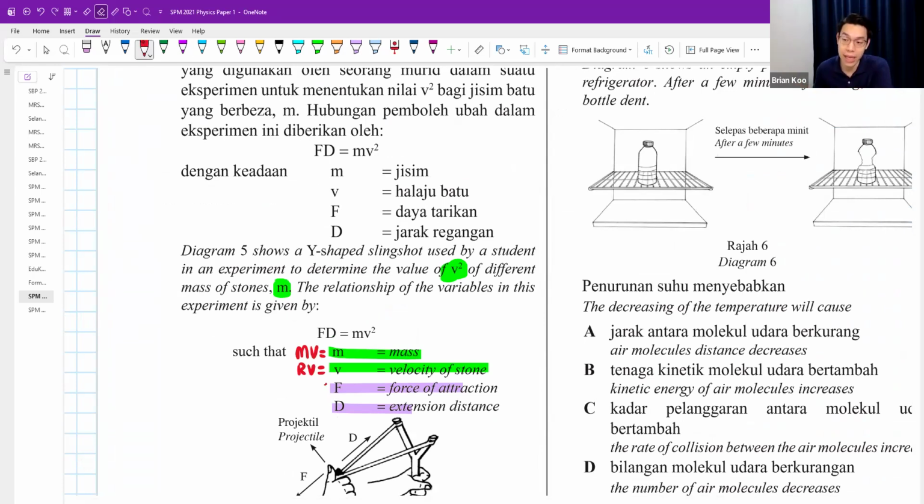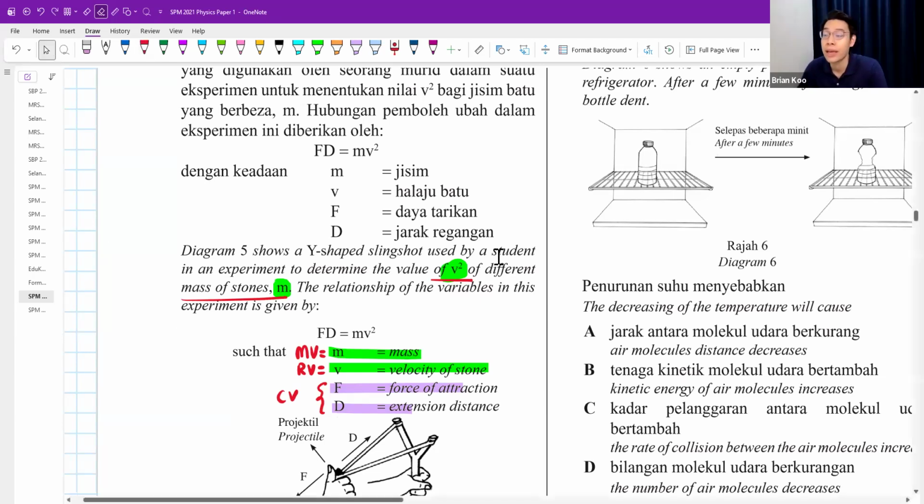My force and my extension should be constant variables, or fixed variables. Because the question says I use this experiment to determine the value of speed or velocity for different mass of stone. Who is the MV and who is the RV should be very clear.